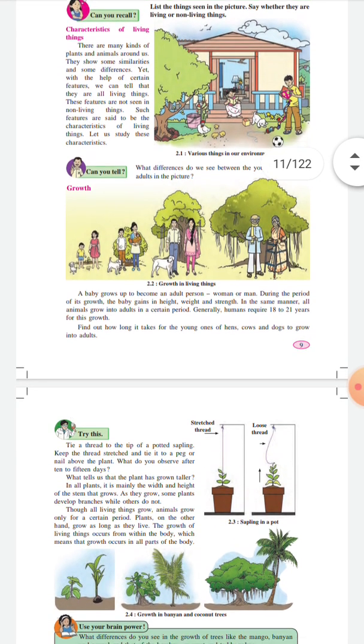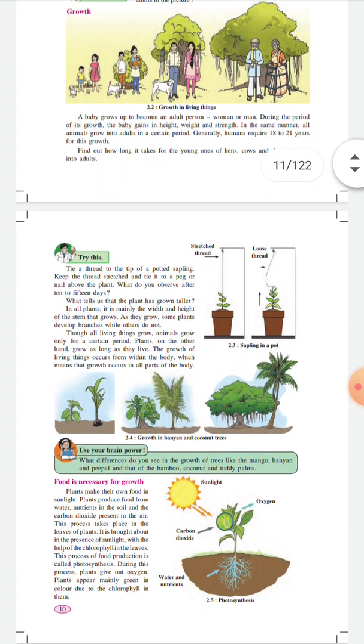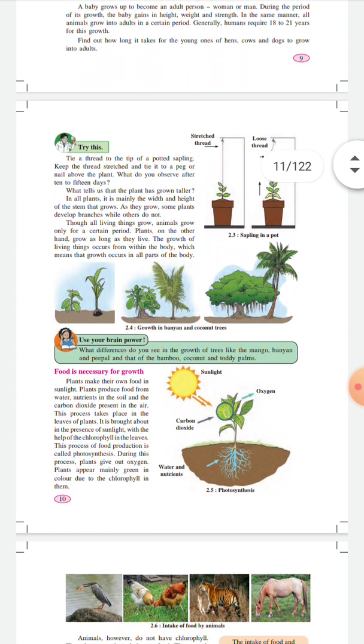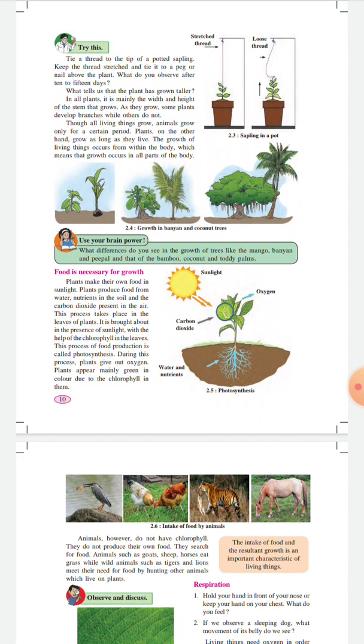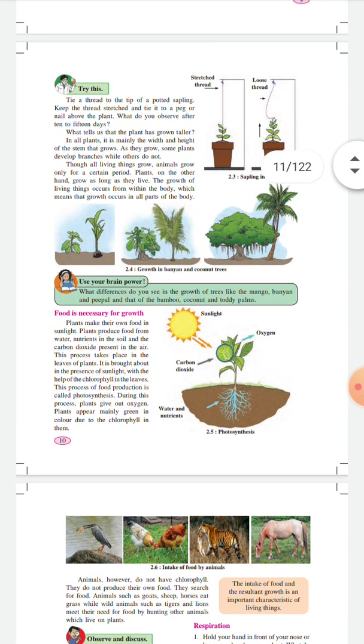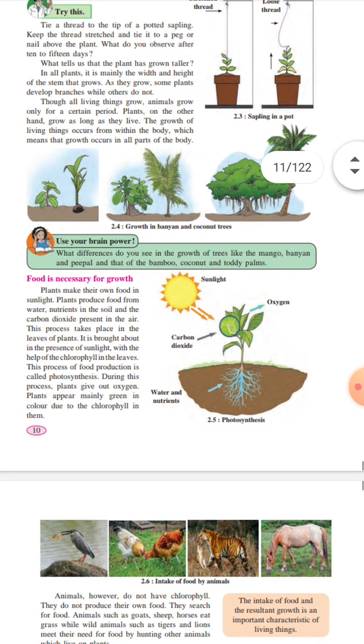The first characteristic is growth, and see page number 10. Then the second characteristic of living organisms is that food is necessary for growth. Okay, food is necessary for growth. Plants make their own food in sunlight.